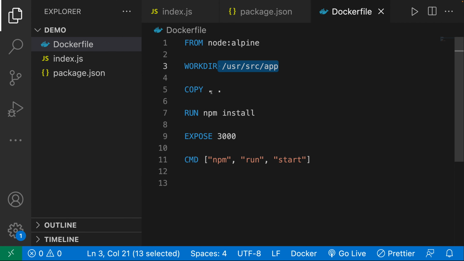So what we're going to need to do is specify what files we want to copy. Well, we want to copy anything in the root directory. And that is exactly why we say dot.